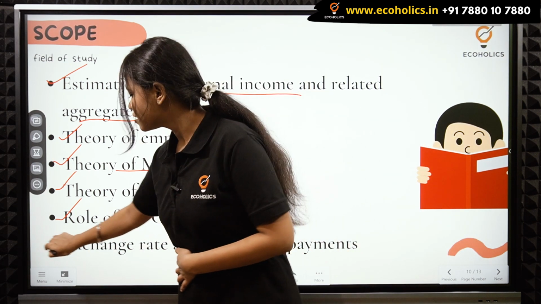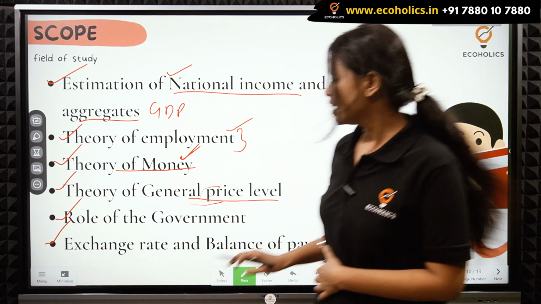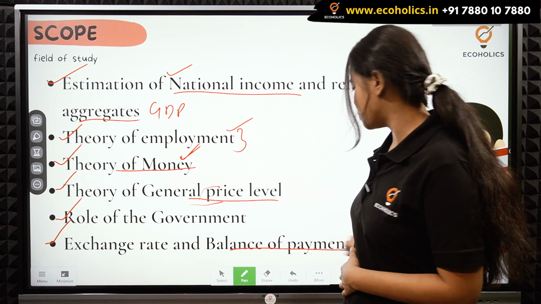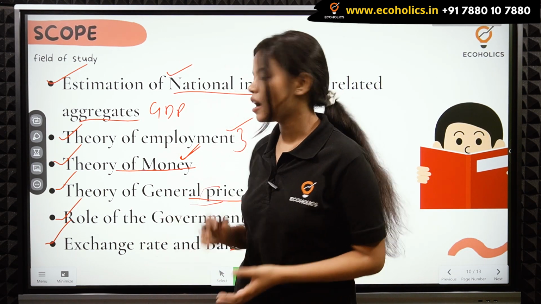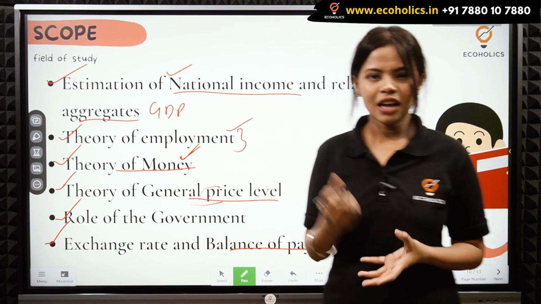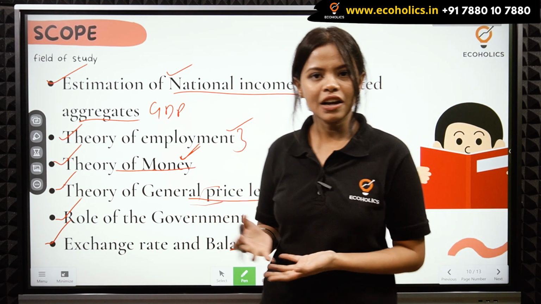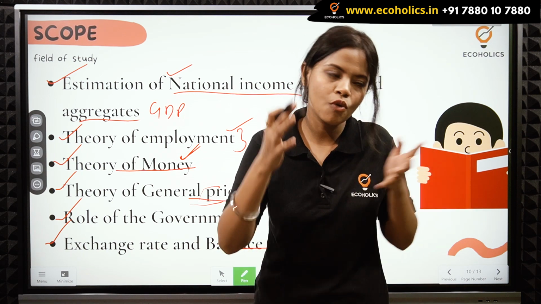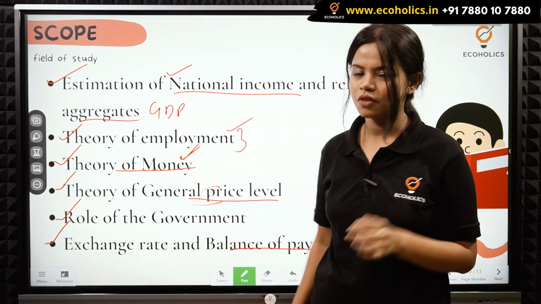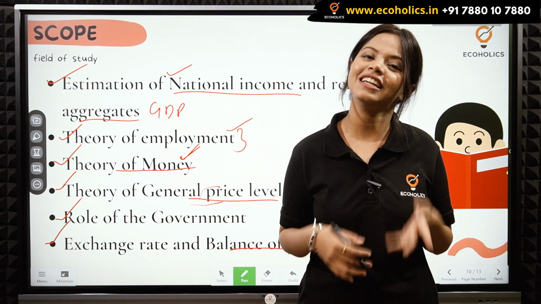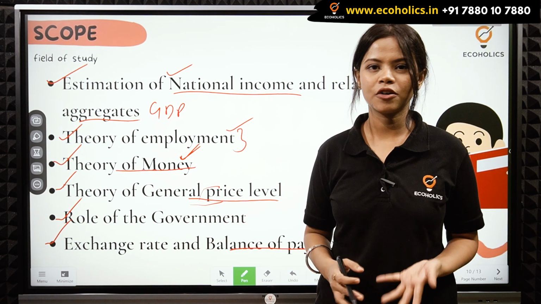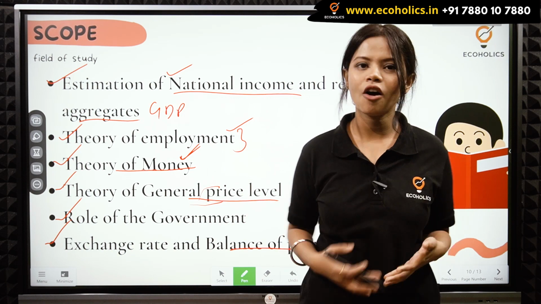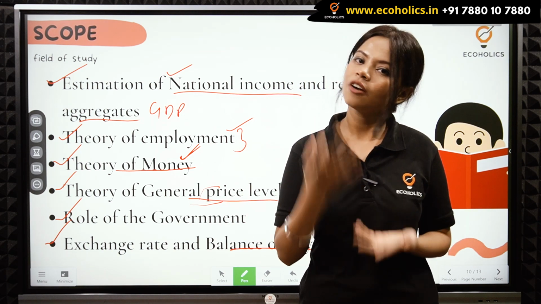Now the last scope or the field of study is your exchange rate and balance of payment. This we study in international economics as well. We study about the international exchange rate that is prevailing in the economy at present, or what was the exchange rate earlier. So we study about all these things in international economics as well. So this was all about the scope of macroeconomics. These were the areas of study which come under your macroeconomics.